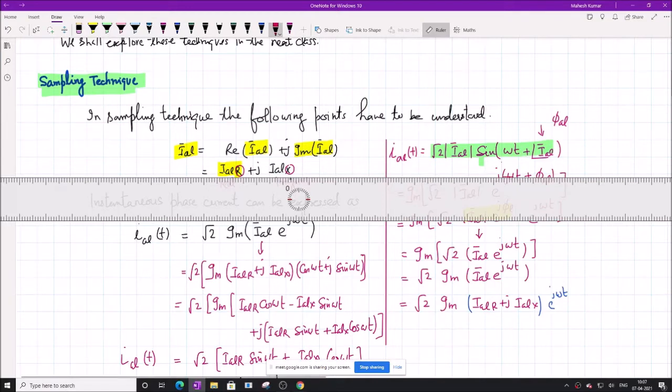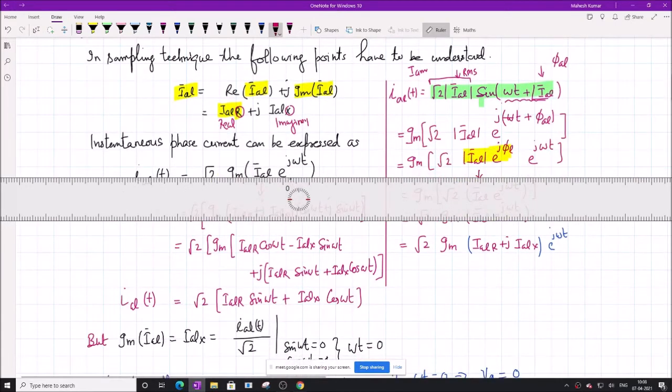This becomes the RMS value, and root 2 times RMS means the peak value, so the whole thing becomes a peak value. I can call it IAM, the maximum value of the A phase, into sine of omega t plus the angle of IAL, that is phi AL.